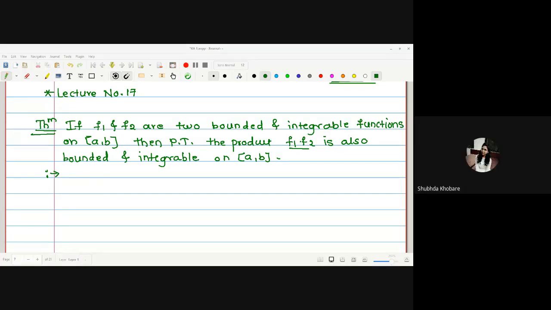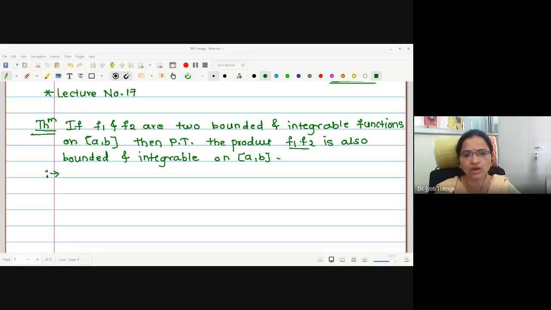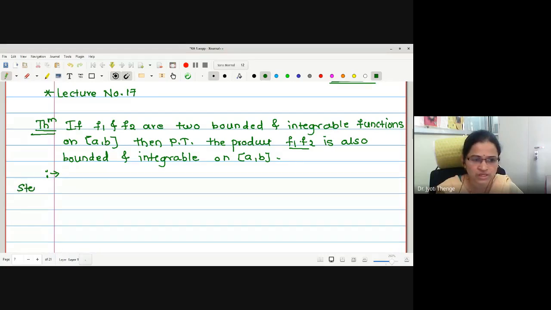Or one can select the maximum among K1, K2 as well. Therefore, here we will go for step number 1 to prove that f1 dot f2 is bounded on closed interval AB.